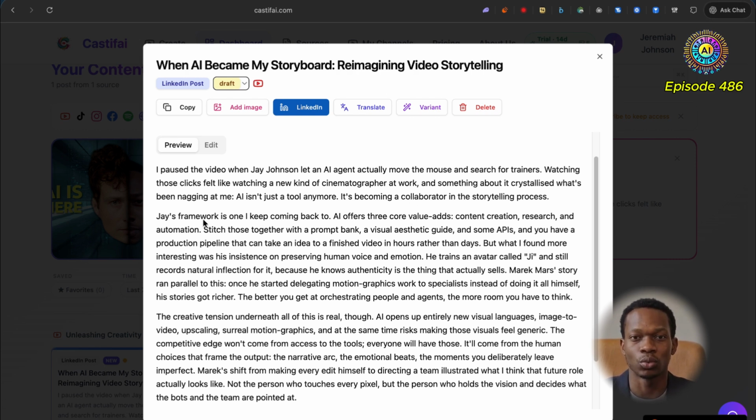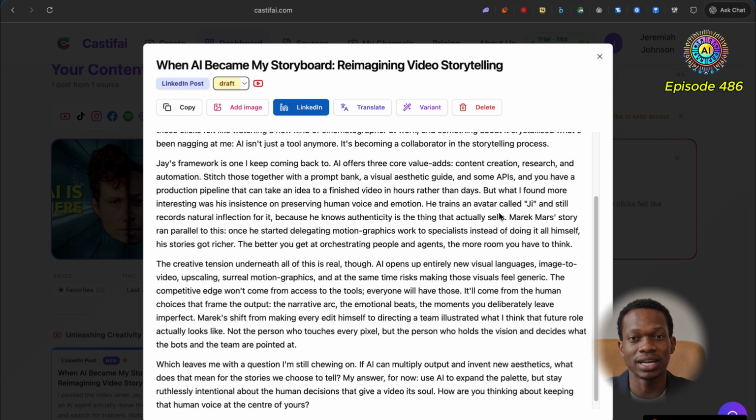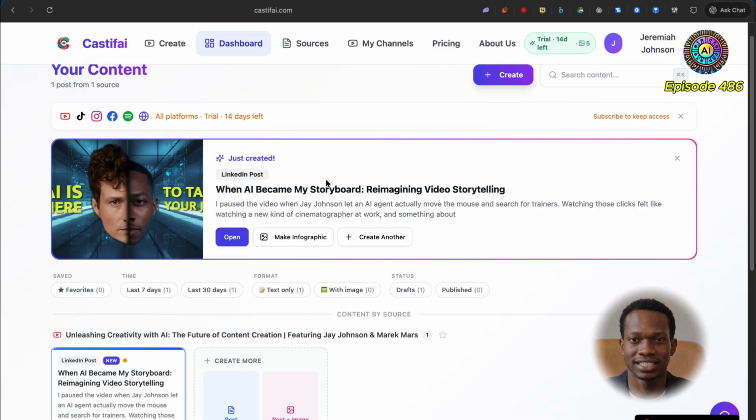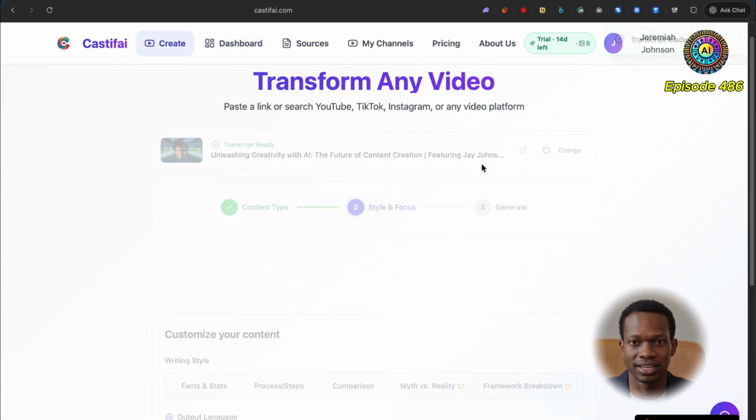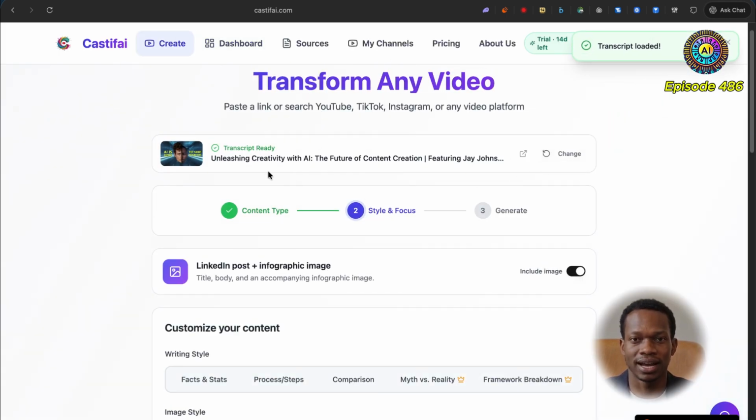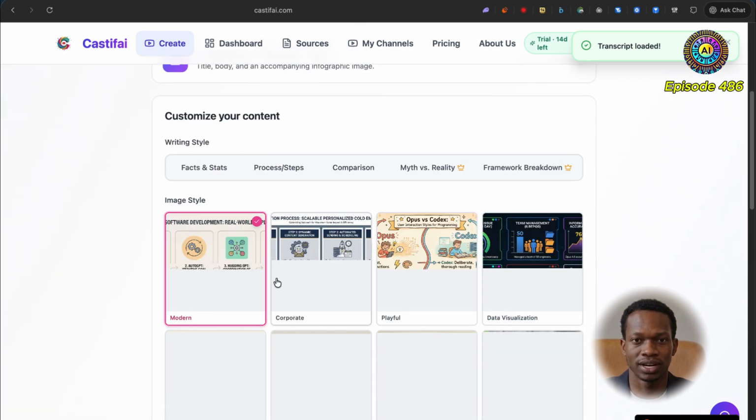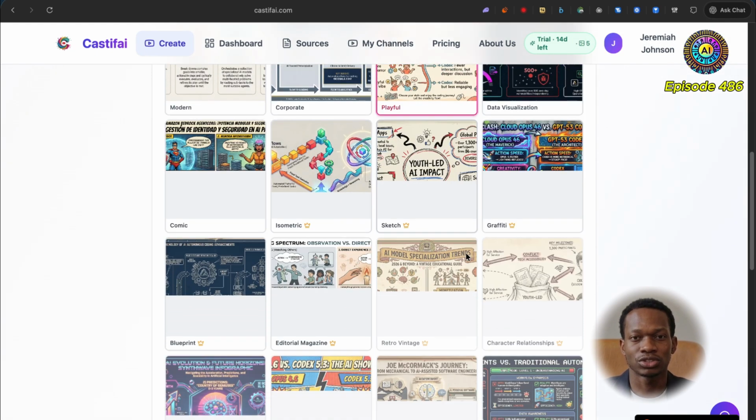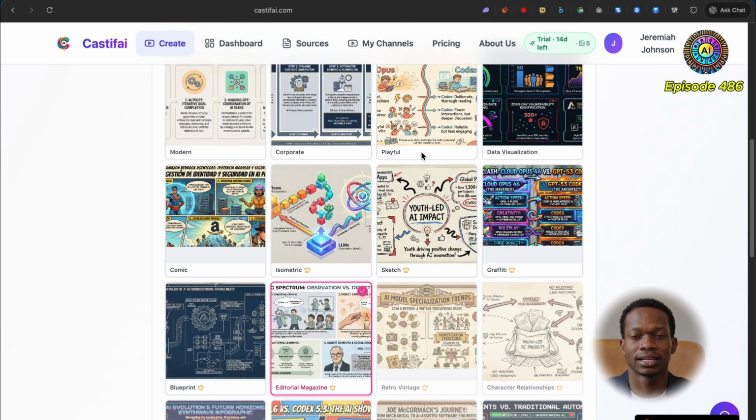Cool. So watching those clicks felt like watching a new kind of cinematographer at work. Okay, so I guess this has been written from Marek's point of view, which makes sense. In any case, I'm going to quickly make an infographic from this. But yeah, I think this is quite cool. I can decide to customize this. Wow, I like this one. This looks pretty interesting. This is very sweet, I have to say.